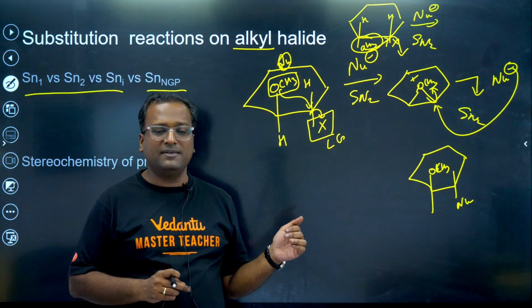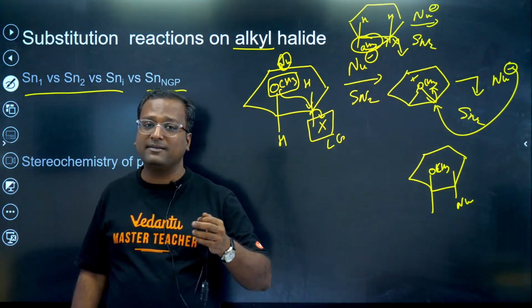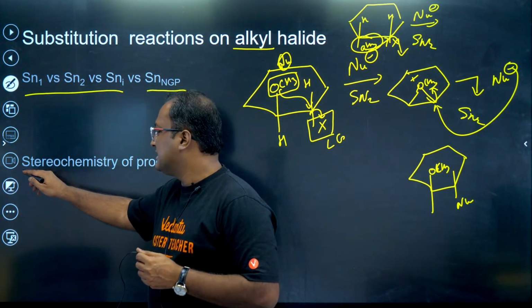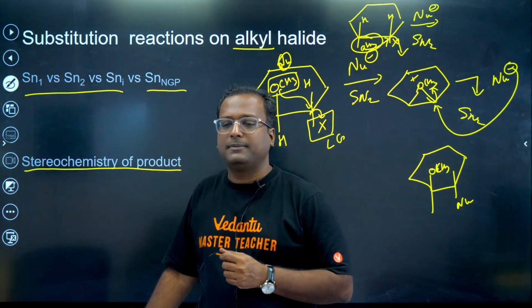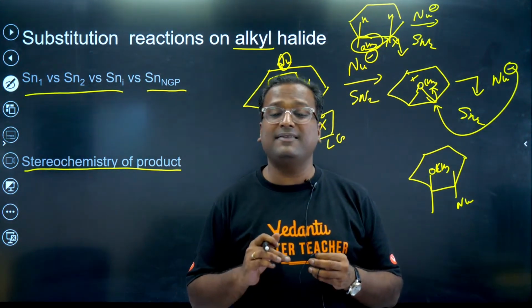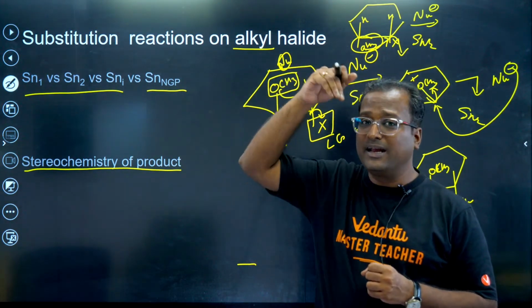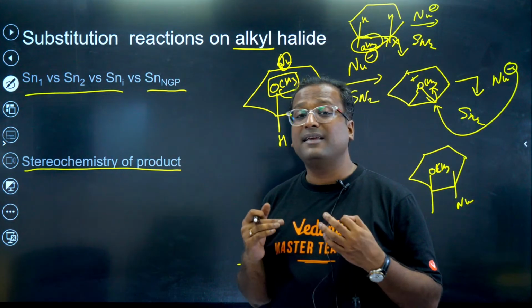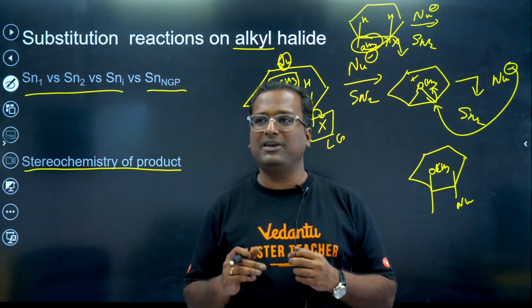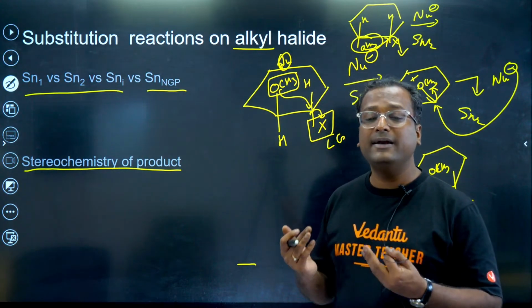Understood about neighbouring group participation, guys? For SN1, SN2, SNi, please go and watch the previous video on reaction mechanisms. They have been discussed in two parts. Stereochemistry of the product obtained: what do you think happens in SN1? In SN1, a carbocation is formed, but it's a planar carbocation. So it can be attacked from above as well as below. So we get a racemized product when SN1 takes place. In SN2 we get an inverted product.